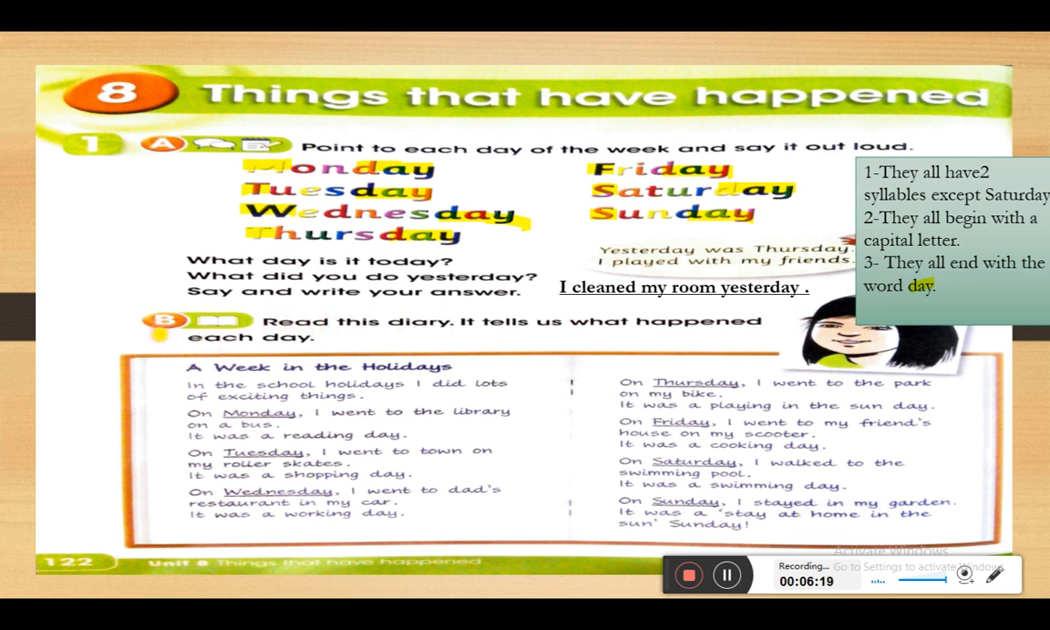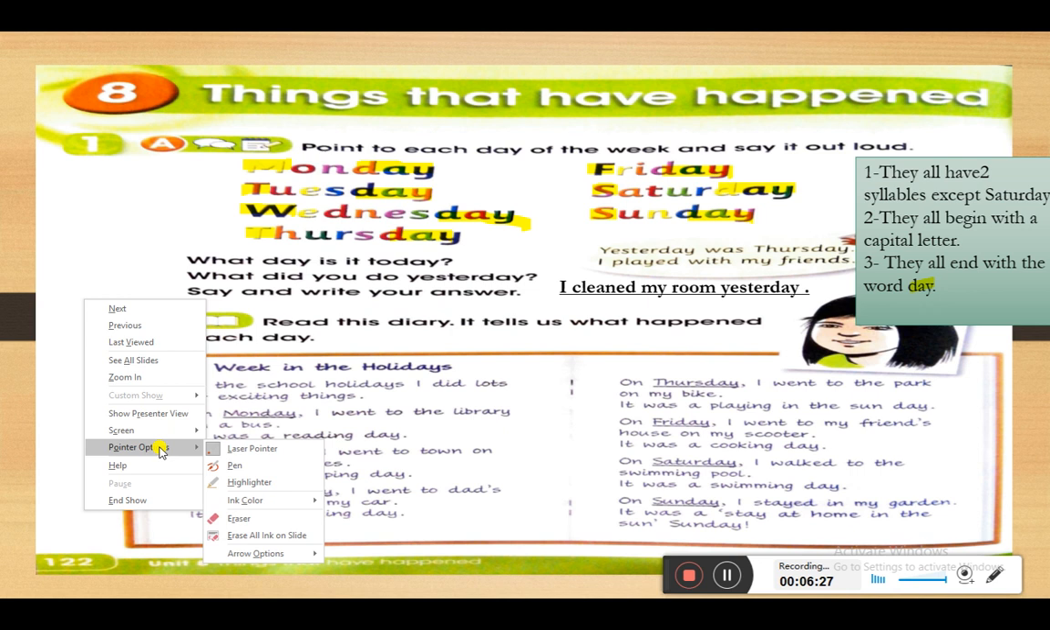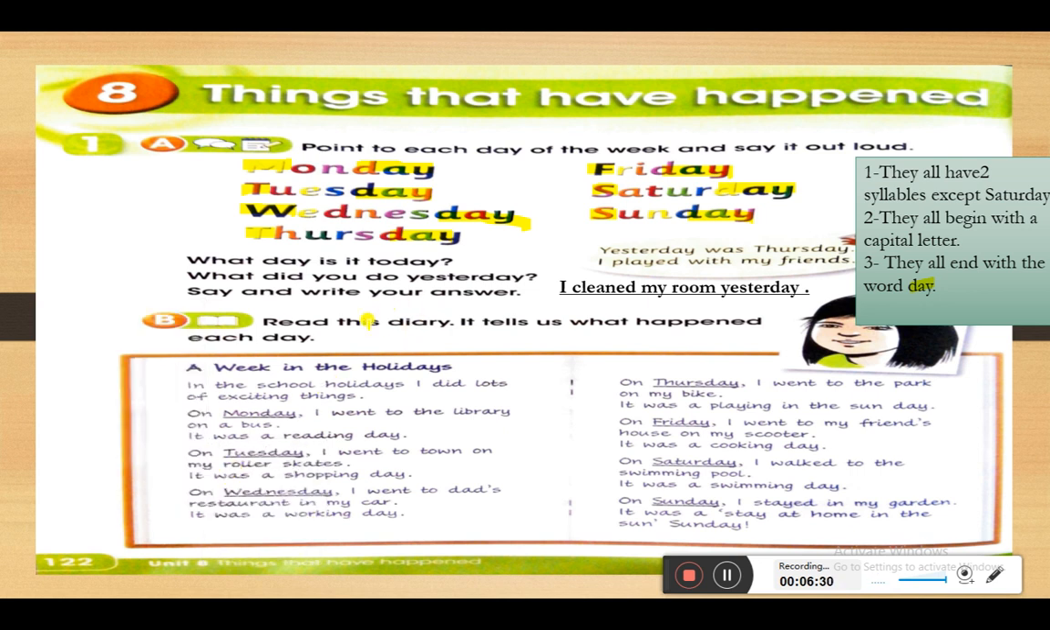Now let's go to exercise letter B. Read this diary. It tells us what happened each day. So here again we have a new word, which is the word diary. What do we mean by the word diary? Diary is like a note on which we write what is happening every day. So keeping a diary to write what you do every day. Repeat after me again. Diary. Diary. Okay. Here we have our friend, and she wrote about a week in the holiday.